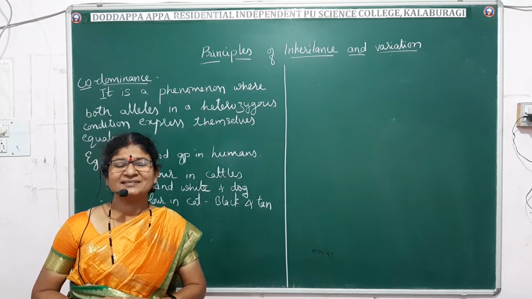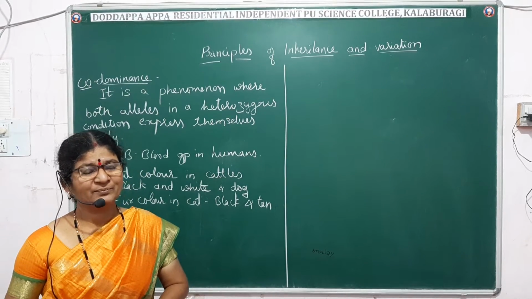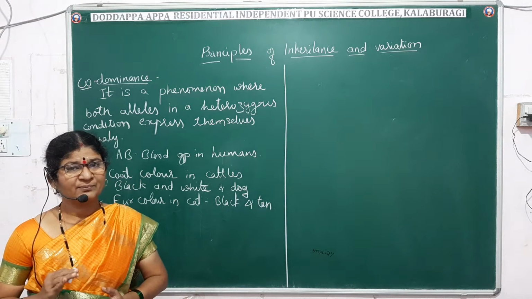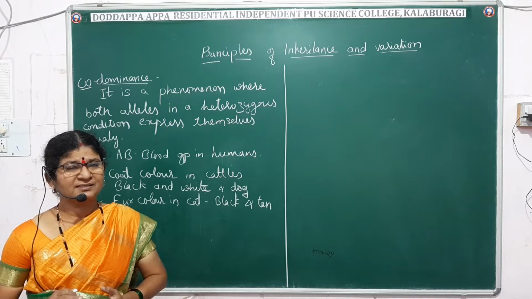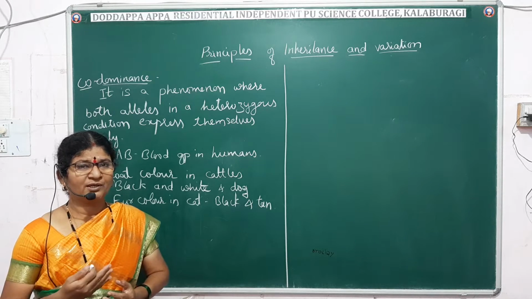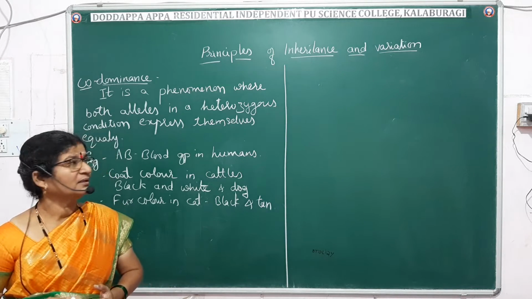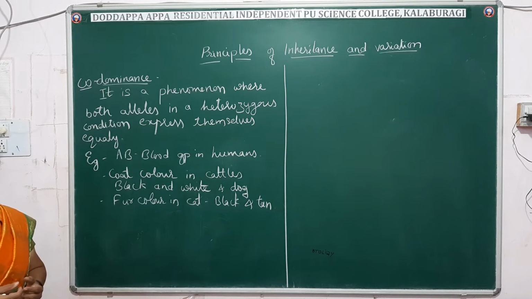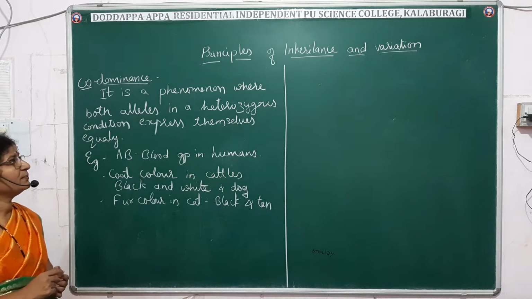Hello students, yesterday we learned about incomplete dominance, where the dominant gene is not completely dominant over the recessive gene, which does not obey the Mendelian laws. So now let us go to the second non-Mendelian example, which deviates from Mendel's general principles. Now it is codominance.